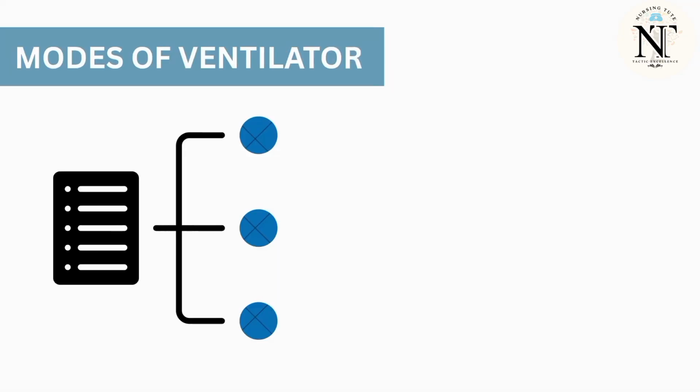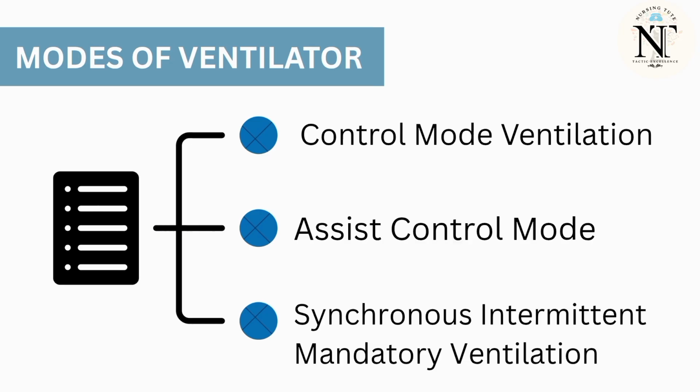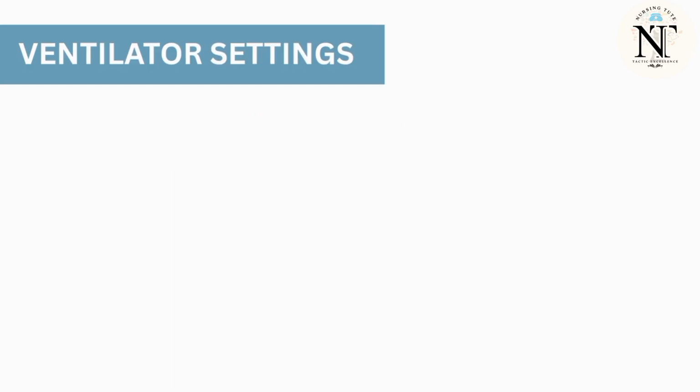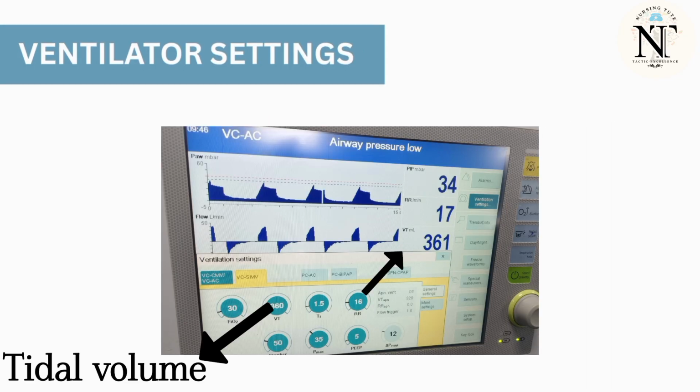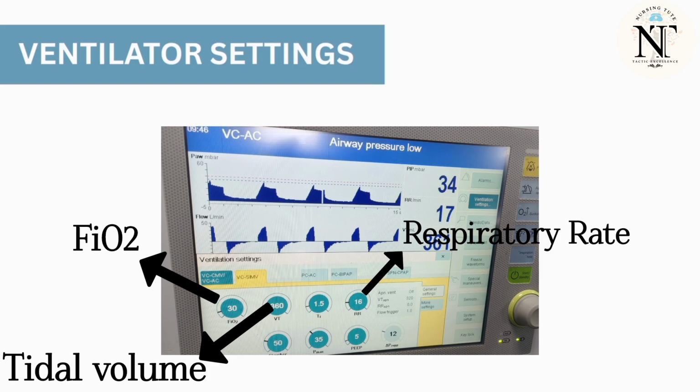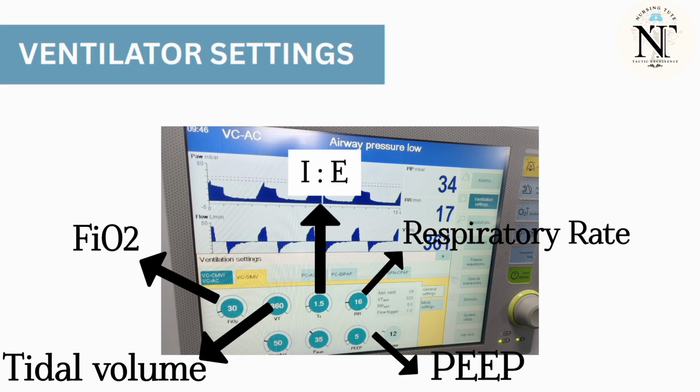Modes of ventilator. There are various modes of ventilator, but in this video I will explain three important modes. First one is controlled mode ventilation, second one is assist control mode, and third one is synchronized intermittent mandatory ventilation. Before discussing modes in detail, we see about some important ventilator settings. Here are some important ventilator settings such as tidal volume, respiratory rate, FiO2, inspiration to expiration ratio, PIP,